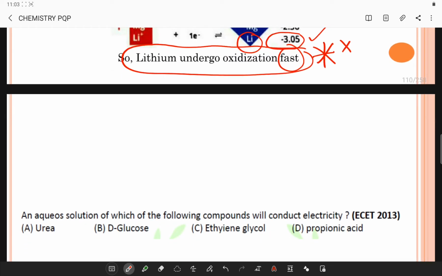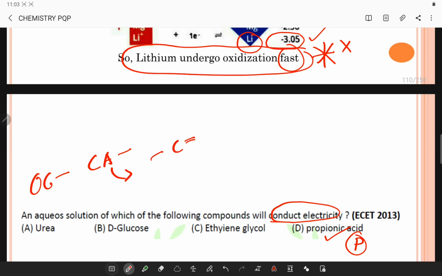An aqueous solution of which of the following compounds will conduct electricity? Basically propionic acid, also known as propionate, belongs to a class of organic compounds known as carboxylic acids. These are compounds containing the acid group with the formula single bond carbon, oxygen and OH.